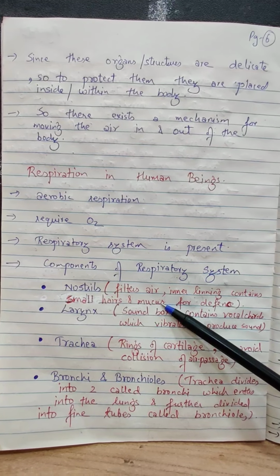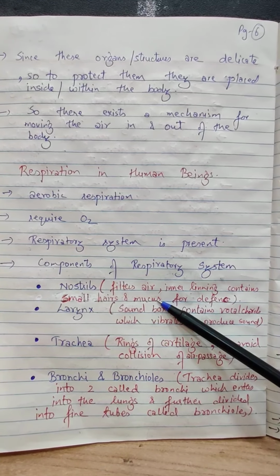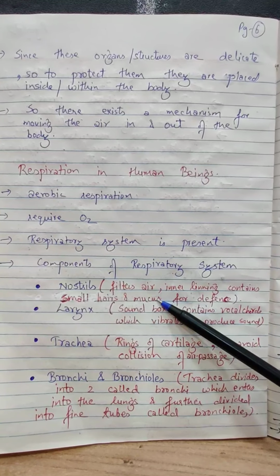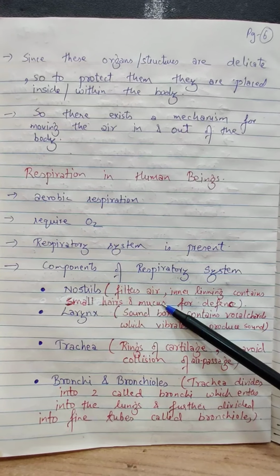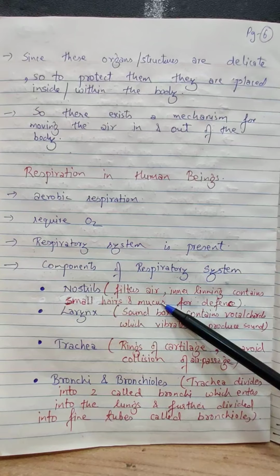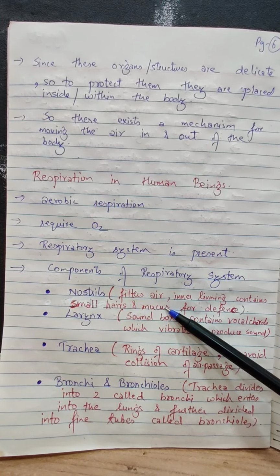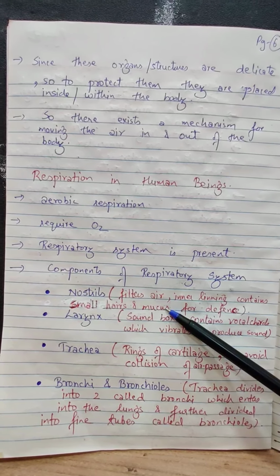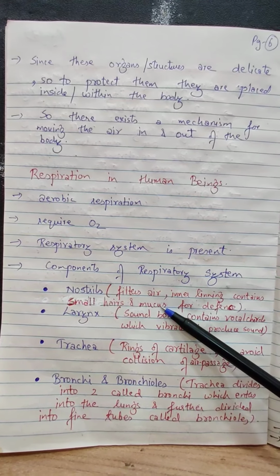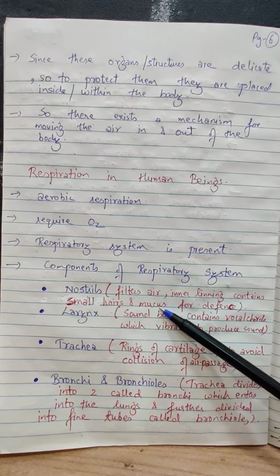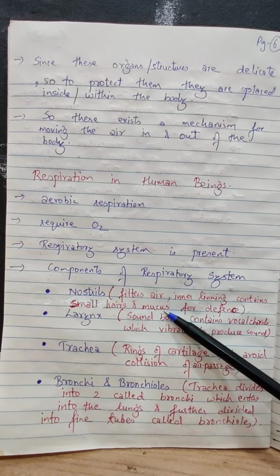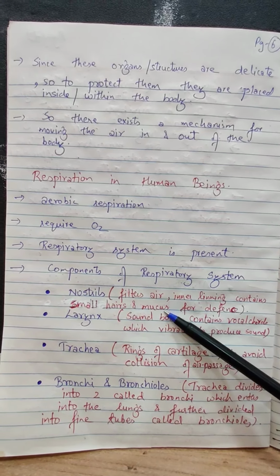This mucus does not allow any kind of pathogen or particulate matter to enter our lungs. Whatever comes through the nostril gets stuck at the entry of the nostril only. You might have observed that the secretion of mucus increases when you get cough and cold.